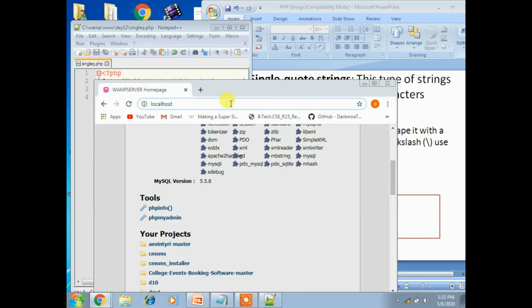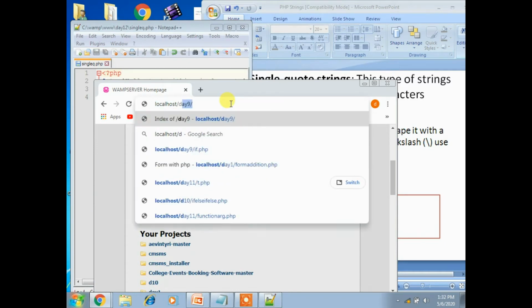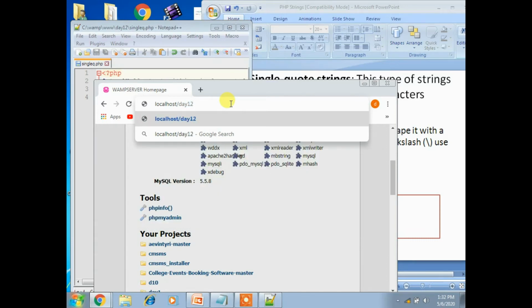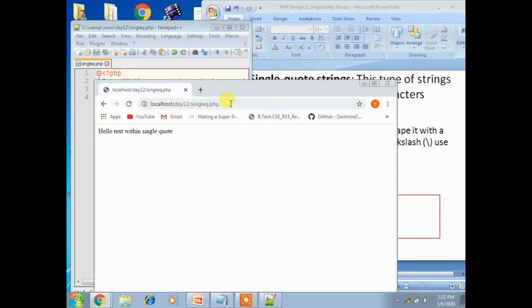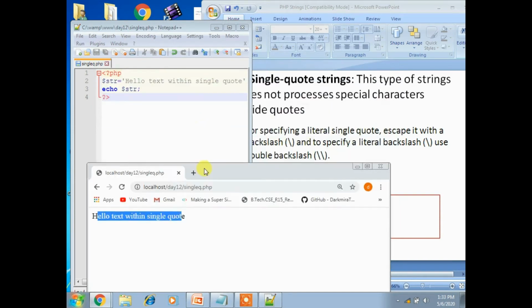Now type the folder you created, day 12, slash, the file name, single q.php. That's it. Here you got the note. So simple, single q.php has a single quotation for the string, which displays the value.